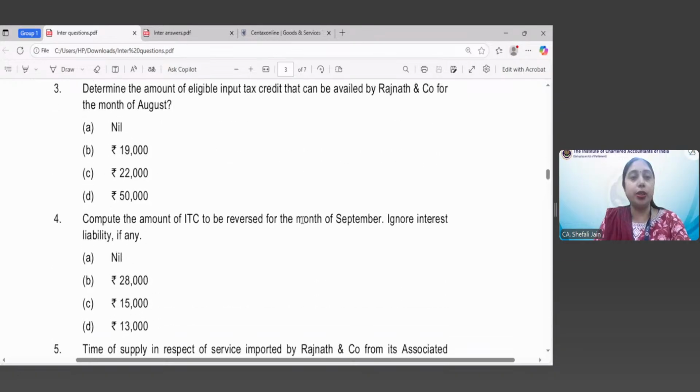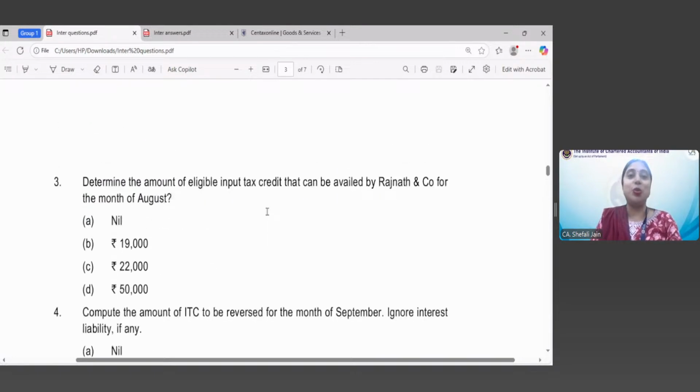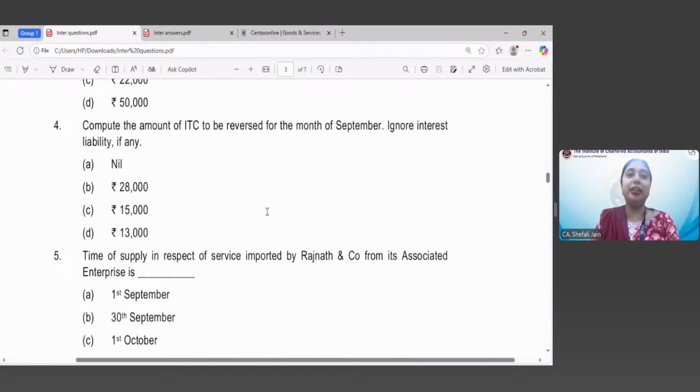So I hope this provision is clear to others also. Let us move to the next question. Here we have to compute the ITC to be reversed in the month of September. Exactly the opposite question, but pertaining to ITC only and pertaining to the provision which we have just discussed. In fact, that provision I have told, now it will be very easy for you to understand the answer to that particular question.